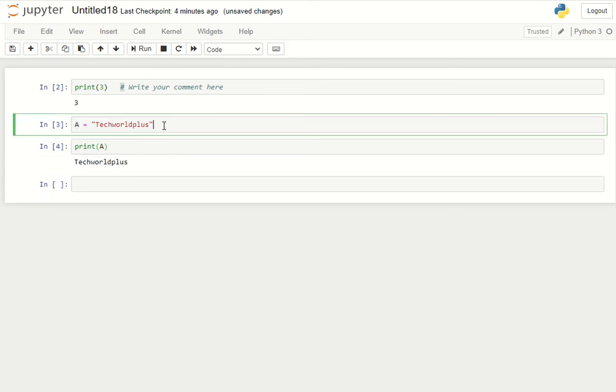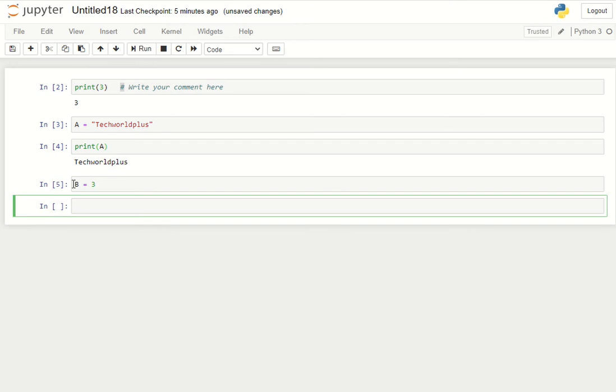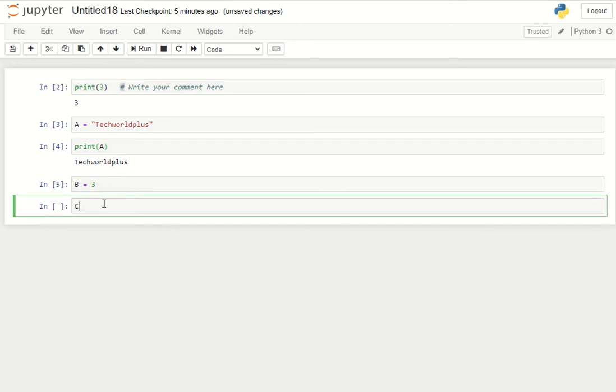So you can simply assign any variable. Let's say you want to create one more variable and store some data, 3. Once you run this code, b will be stored with the value 3. Let's say you want to create one more variable, c, and assign the value 4.